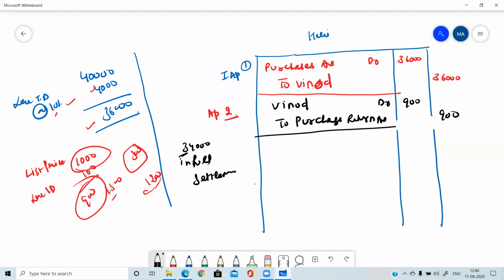So first of all, we must find out what is the amount payable to Vinod. Please tell me what is the amount payable to Vinod here? Yes, very good, Samay, Harshita. I am waiting for some more answers. Please do active participation in class. Otherwise, you people will not be able to understand the concept.